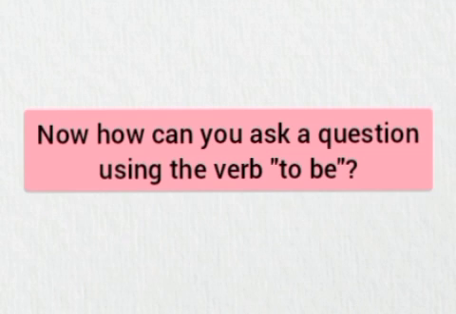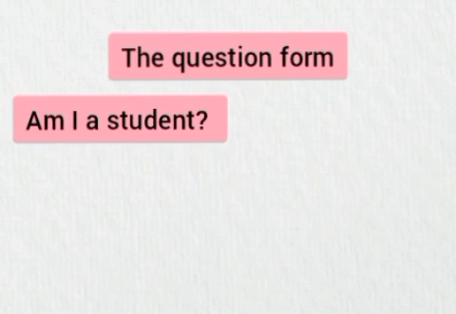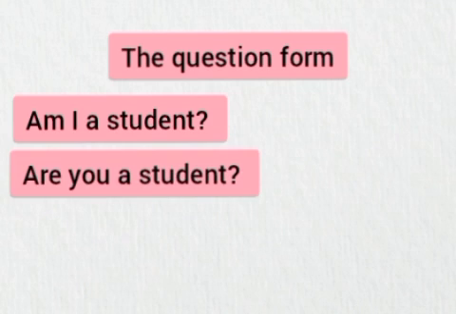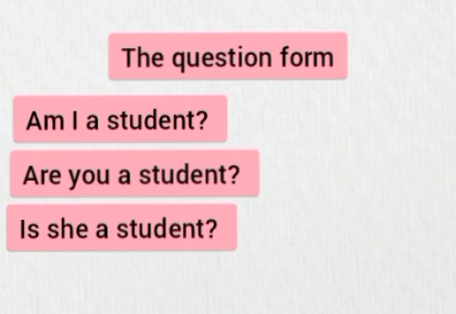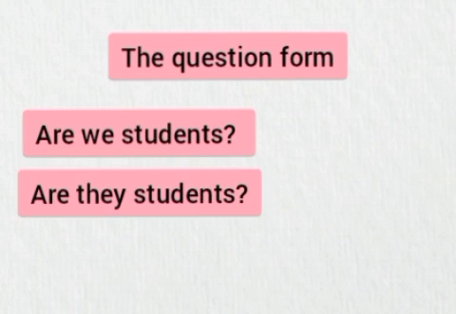Now, how can you ask a question using the verb to be? The question form. Am I a student? Are you a student? Is she a student? Are we students? Are they students?